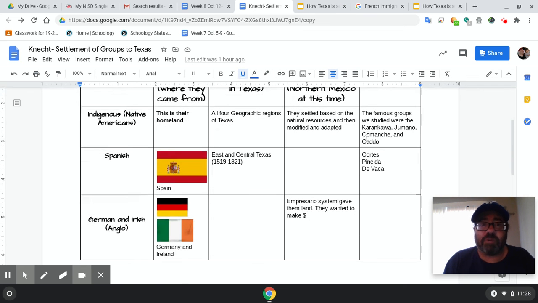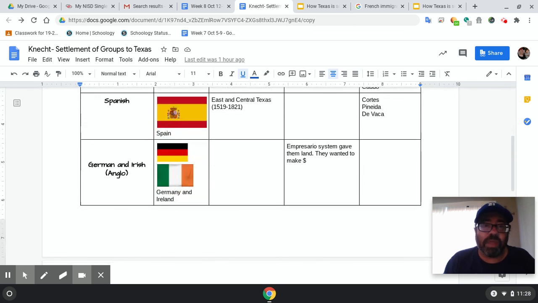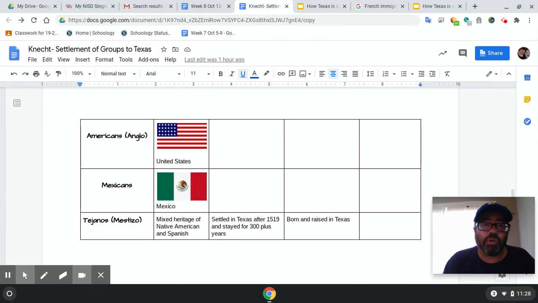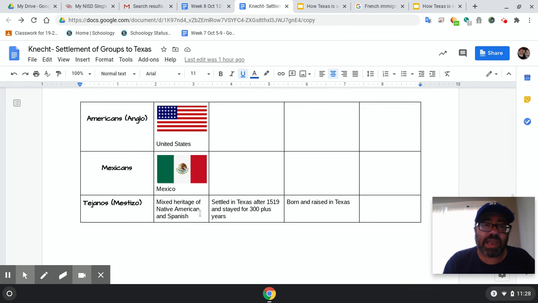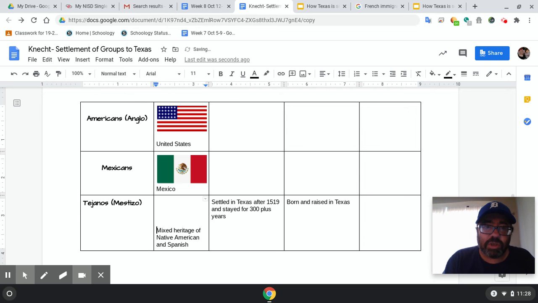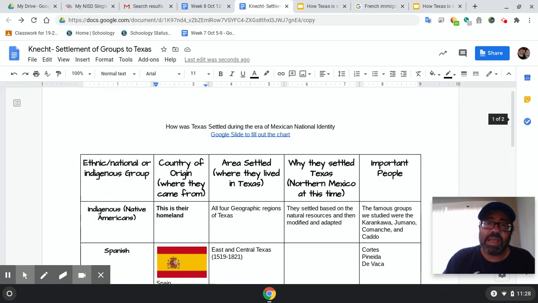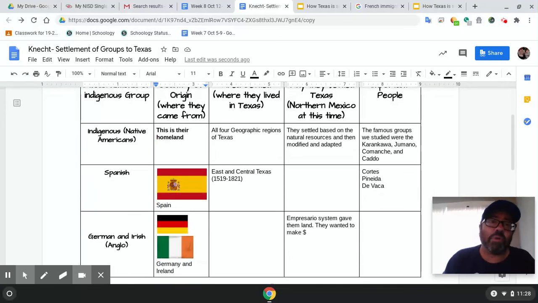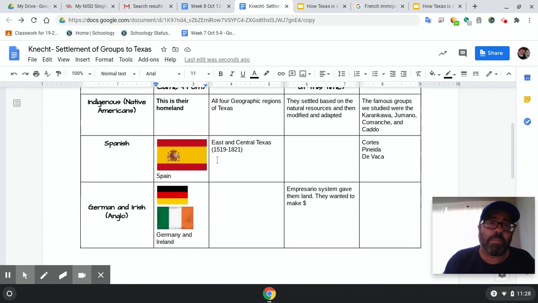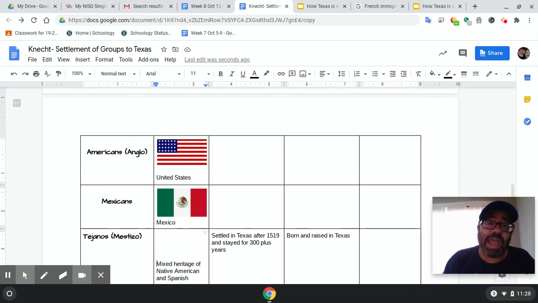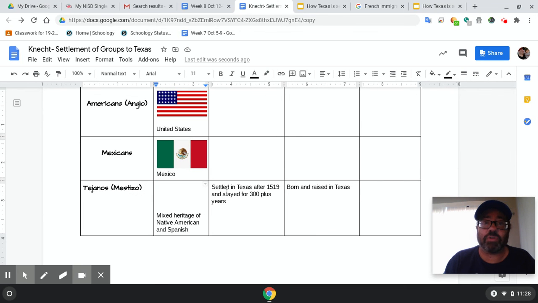So some of them I filled in for you. So we want to know where they came from. You could almost put, for Tejanos, I could put the Texas flag in this if I wanted to, and I probably will put that down. So just to kind of drive home the fact that they were kind of native Texans in many ways. And so you just have to fill out this chart and get this understanding. And it's most important that you understand these groups because they're going to come up bigger when we talk about the next unit, which is the Texas Revolution.